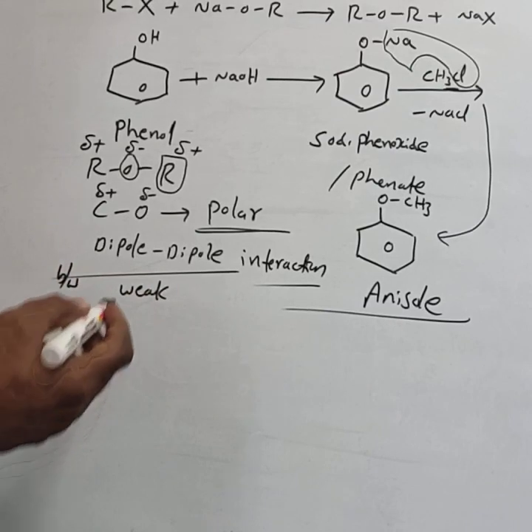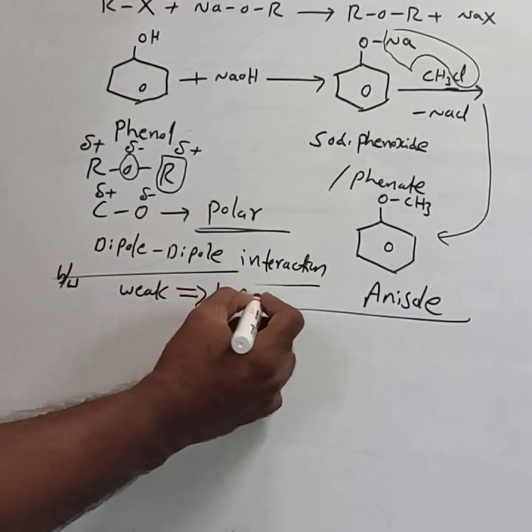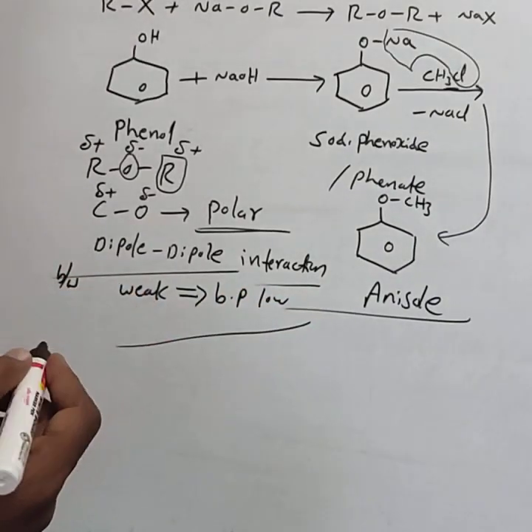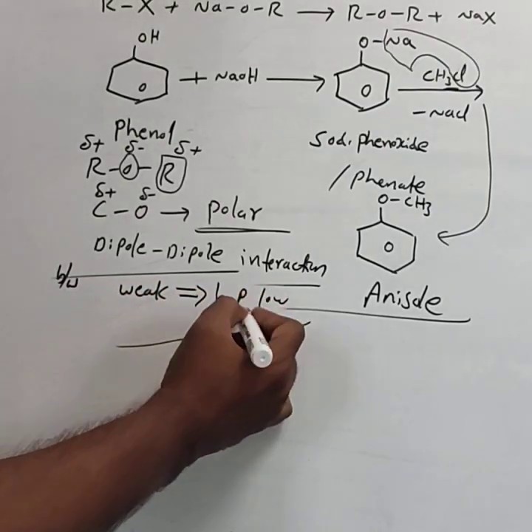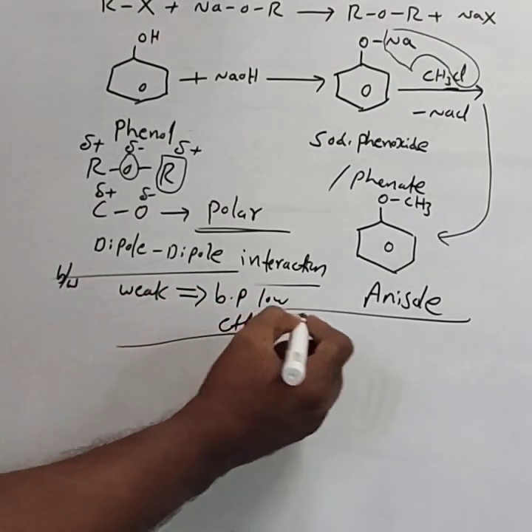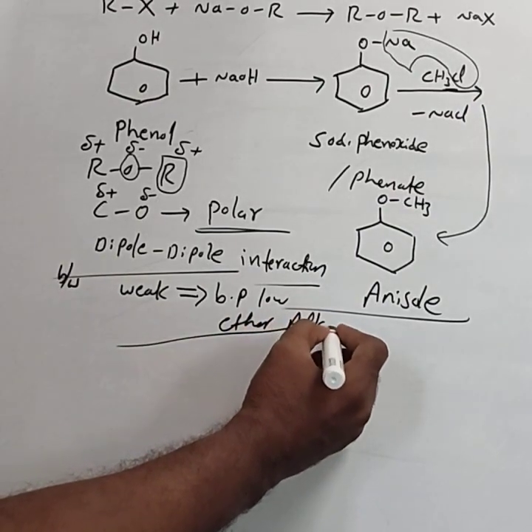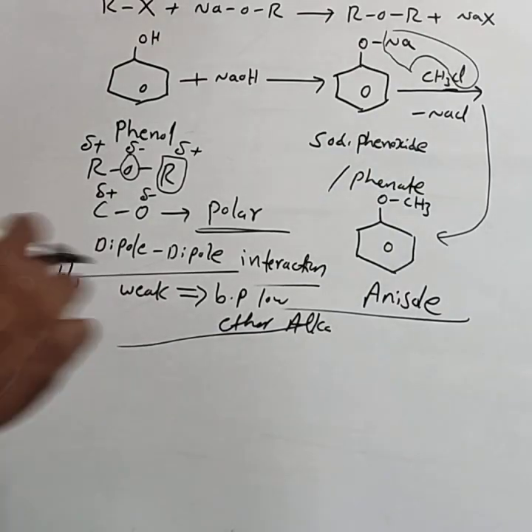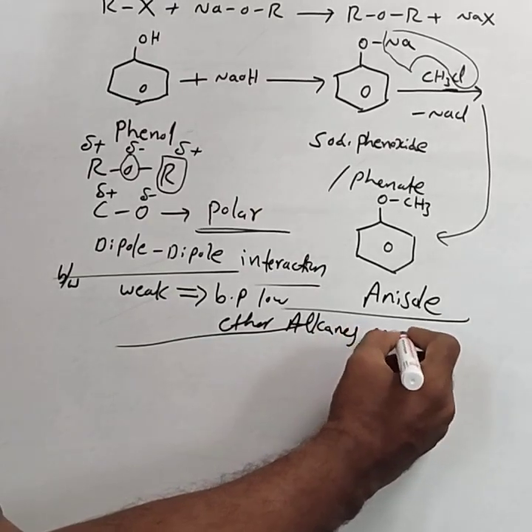Due to this weak dipole-dipole interaction, the boiling point of ethers is low, almost comparable to that of alkane hydrocarbons of comparable molar mass.